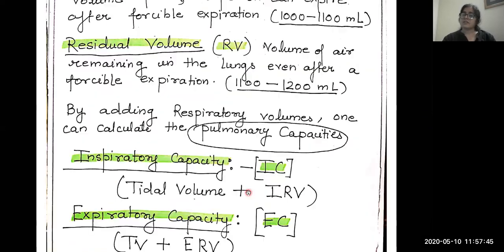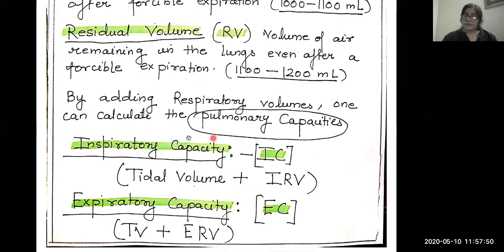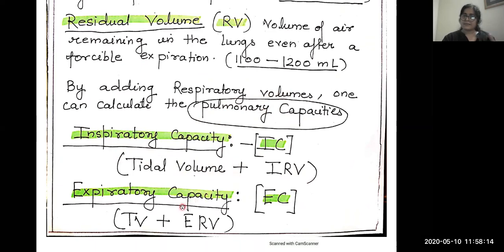And on the basis of these respiratory volumes, we can calculate the pulmonary capacities by adding them. So first is inspiratory capacity, IC. Tidal volume, which we normally inhale and exhale, plus IRV, that is inspiratory reserve volume, which we take in forcefully. So the total is inspiratory capacity. Similarly, expiratory capacity can be calculated by tidal volume plus ERV.